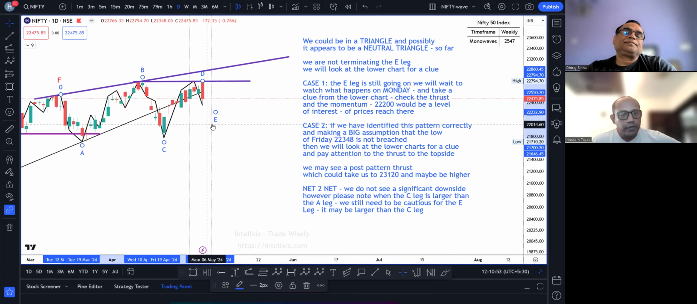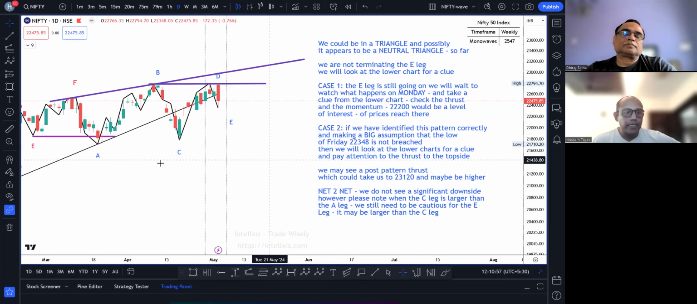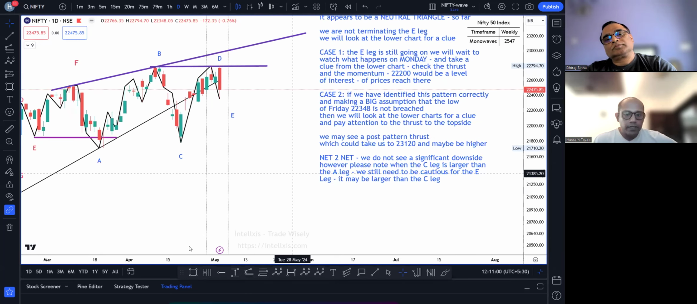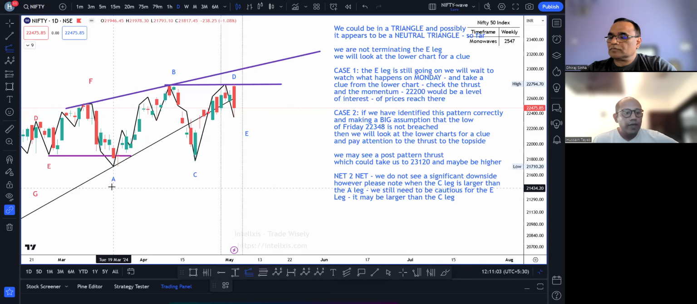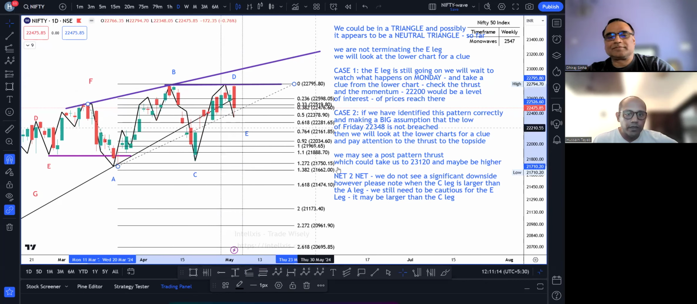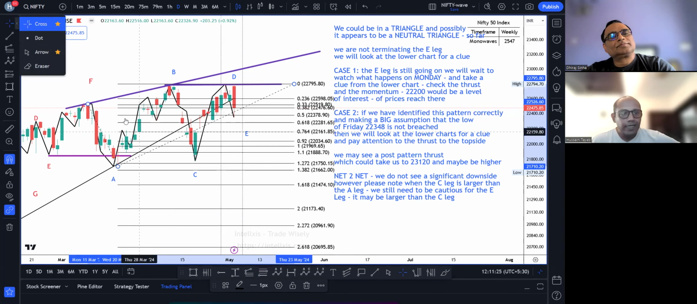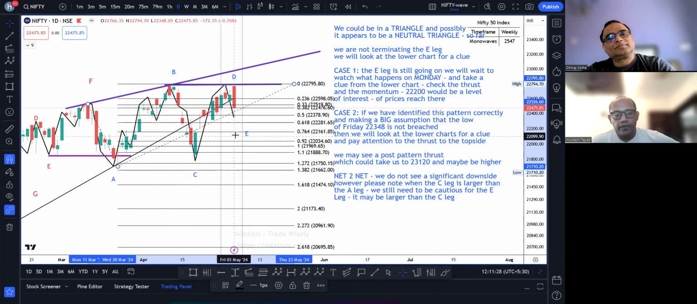If this has not terminated and it continues to the downside, if this stays as a neutral triangle, I'll stretch my chart a little bit and use a Fibo tool. Wave A and wave E in a neutral triangle generally have a 72% Fibo relation. I'm going to take the A leg projected from here. That 72%, slightly less than that, comes around 22,200 plus or minus 50 points. When I say there is a Fibo relation between wave A and wave E, please understand it is not a rule, it is a guideline.